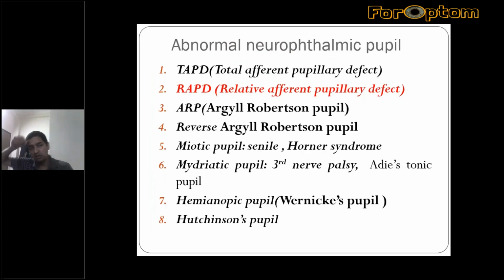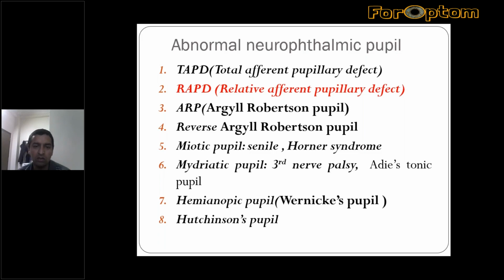So now, after knowing this little bit of physiology and anatomy, we can enter into neuroophthalmology. Generally, these are the different types of neuroophthalmic pupils you can come across. The most common of them is relative afferent pupillary defect, and everyone should know this pupillary defect.